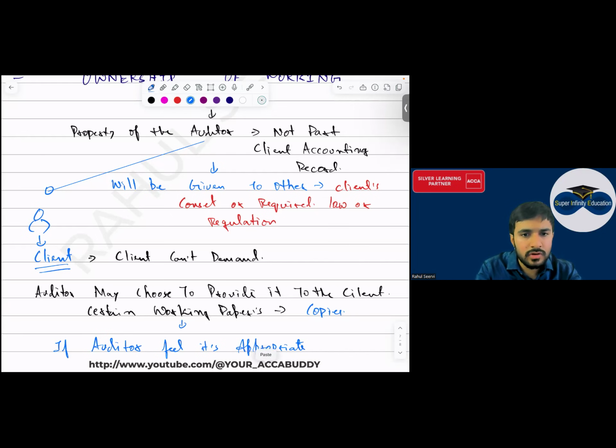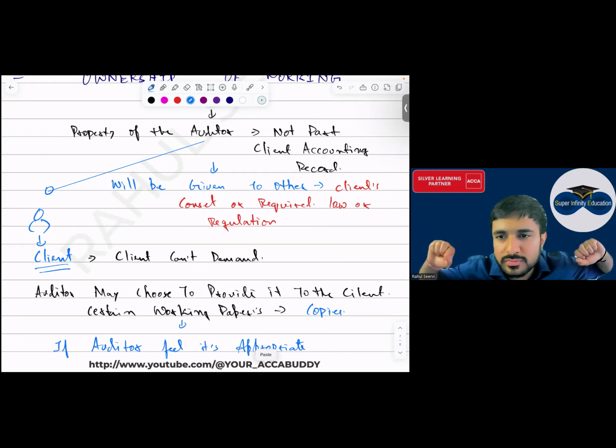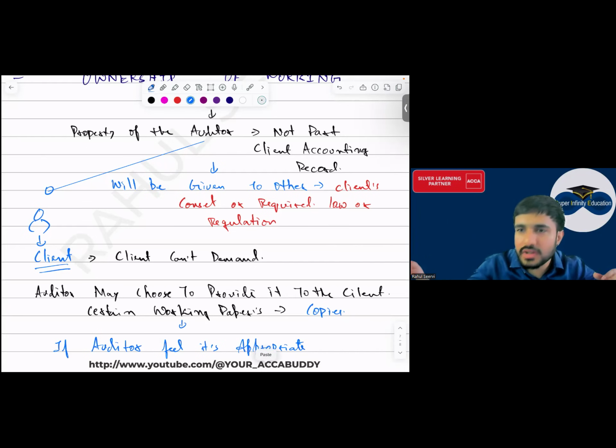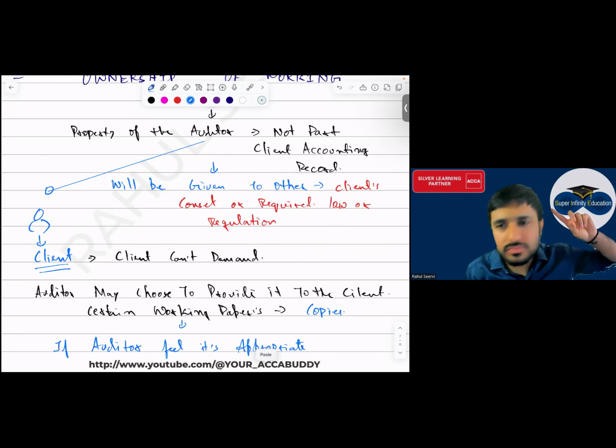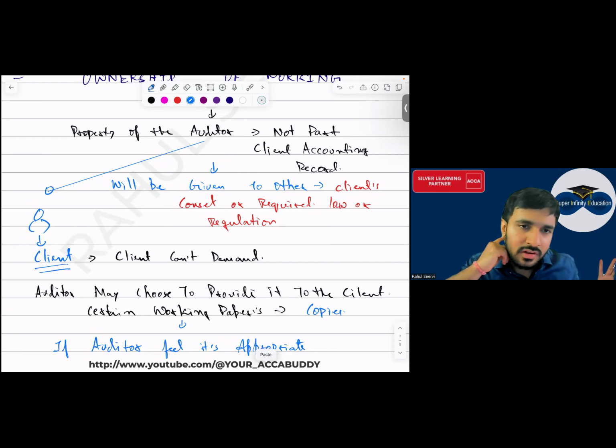Why is it not part of the accounting record? It is totally different, na? Accounting records are totally different. Accounting is done by whom? Accounting कौन करता है? By the management. Audit is done by whom? The auditor, na? The auditor will keep the documents with him safely because उसको चाहिए. Why will he give them to the management? The auditor is appointed by whom? By the shareholders. Shareholders will say do the audit and go. Whatever audit they have done, will they give it to the client? No, and it will not be part of the accounting records.